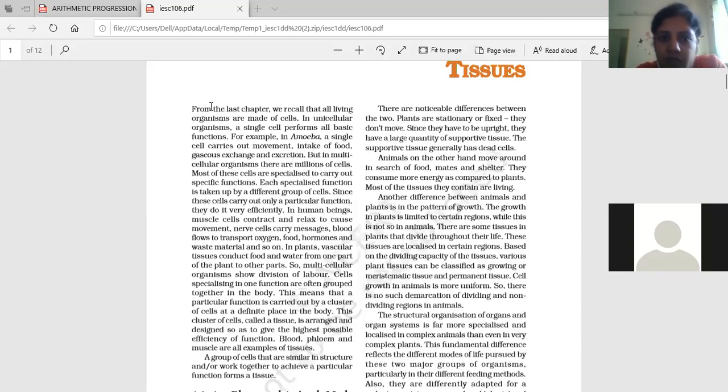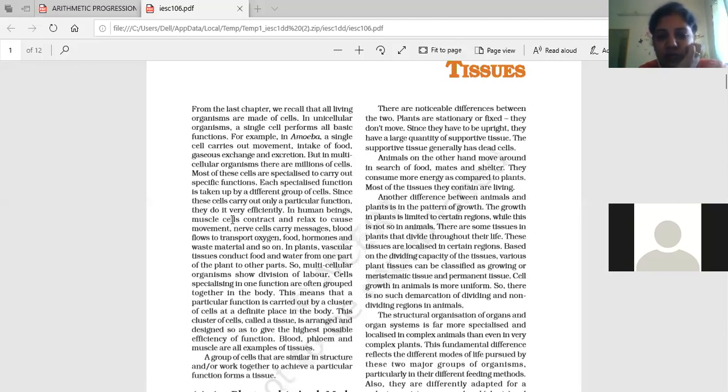From the last chapter, we recall all living organisms are made up of cells. In unicellular organisms, a single cell performs all basic functions. For example, an amoeba, a single cell, carries out movement, intake of food, gas exchange, and excretion. But in multicellular organisms, there are millions of cells. Most of these cells are specialized to carry out specific functions. Each specialized function is taken up by a different group of cells. Since these cells carry out only a particular function, they do it very efficiently.